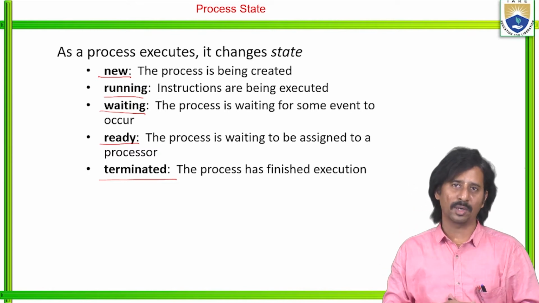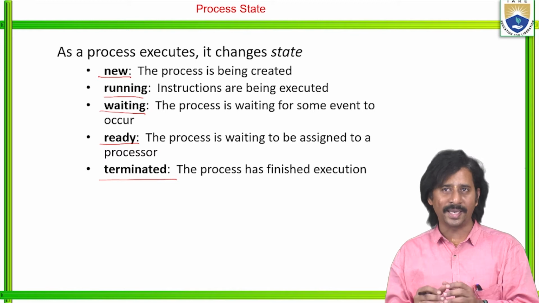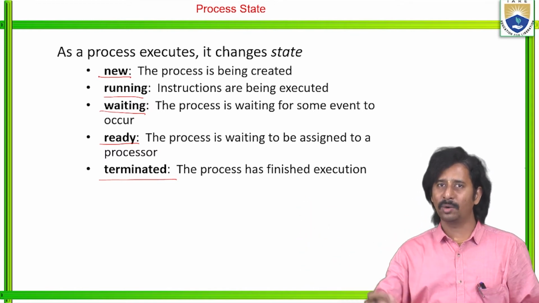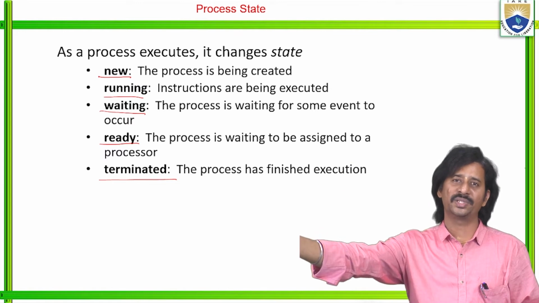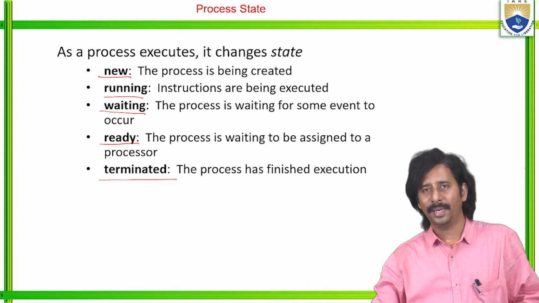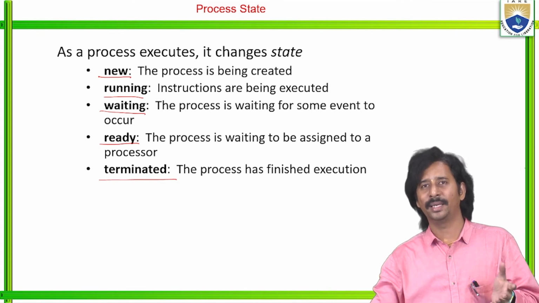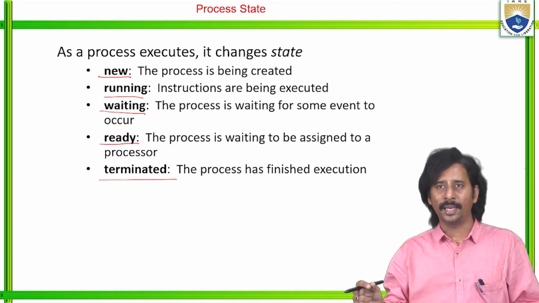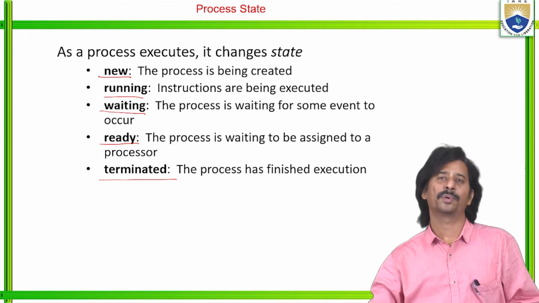So that is what we call the waiting state. The process is waiting for some event to occur. If the printer is free, then only my process changes its state from waiting to running. But before that, from waiting to running, there exists one state called the ready state. The process is waiting to be assigned to a processor.